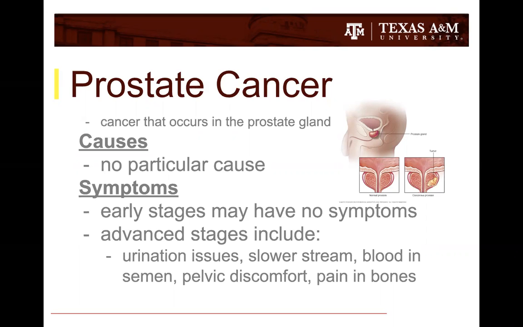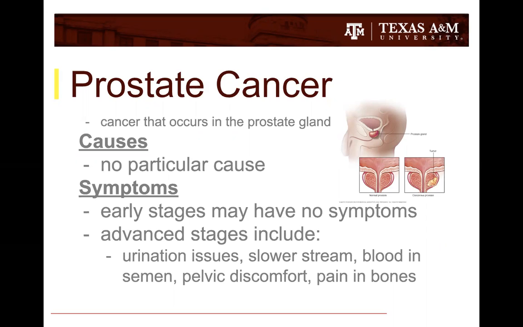There are no specific symptoms in the early stages, but when it is more advanced, it can cause issues with urination, including a slower stream, blood in the semen, as well as pelvic area discomfort, pain in the bones, and some type of erectile dysfunction. There is a direct correlation with age. As you get older, men have more risk of developing prostate cancer.